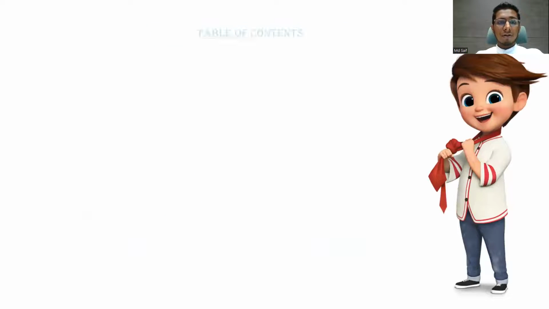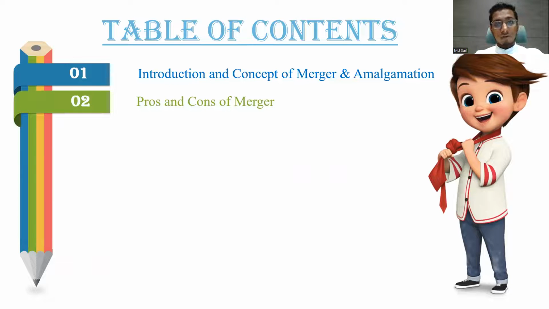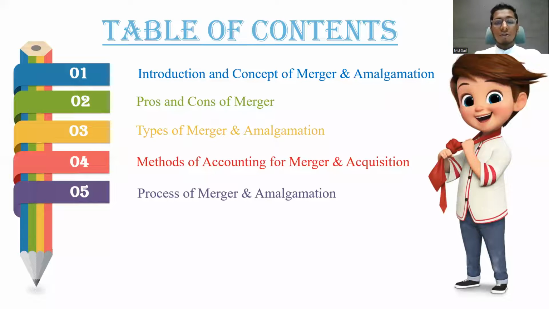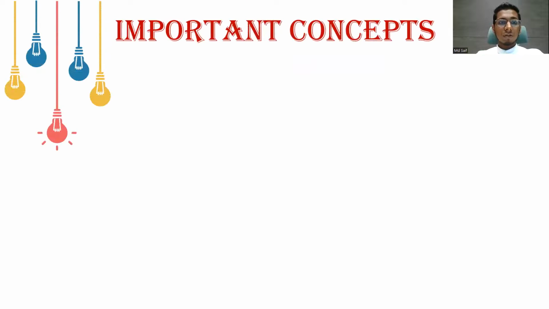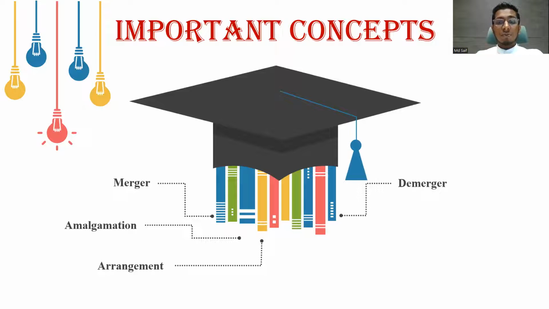So let's discuss what is merger, the concept of merger, pros and cons of merger, types of merger, methods of accounting for merger and acquisition, and the process of merger and amalgamation, and then a question answer session. So we are going to discuss the following concepts. First is merger, then amalgamation, arrangement, demerger, acquisition, and slump sale.